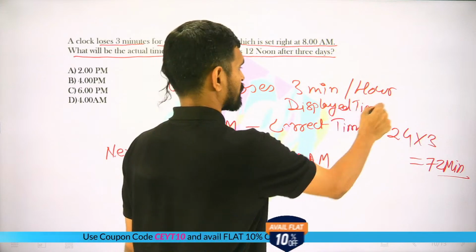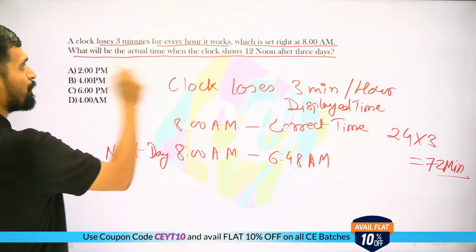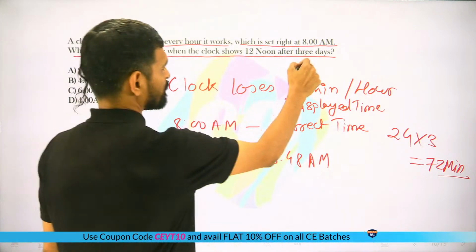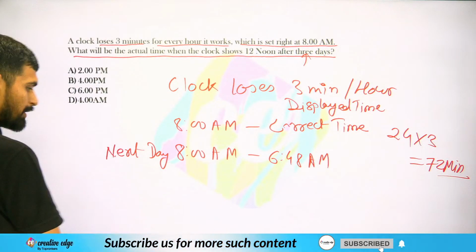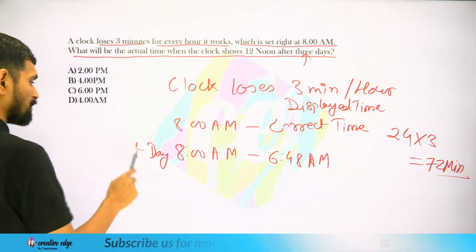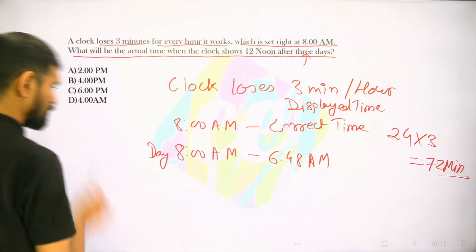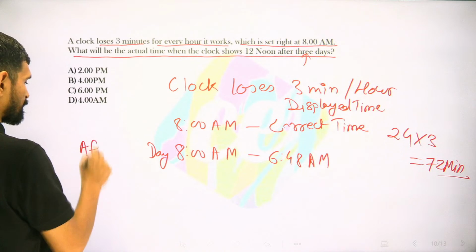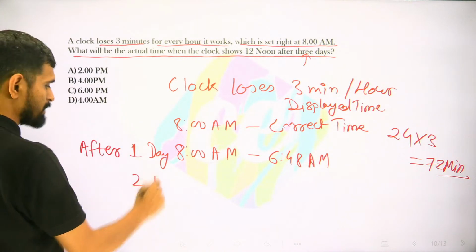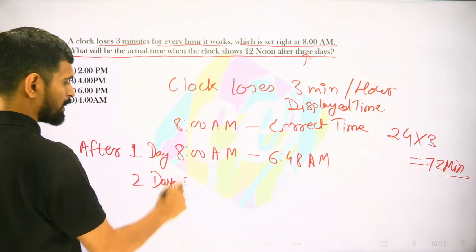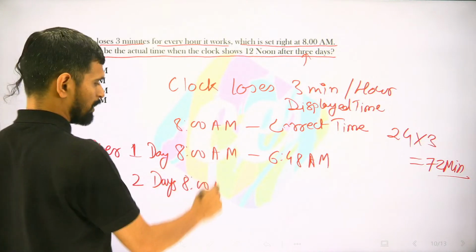right? We are looking at after 3 days. So after 1 day, after 2 days, 8 a.m. actual time होगा.